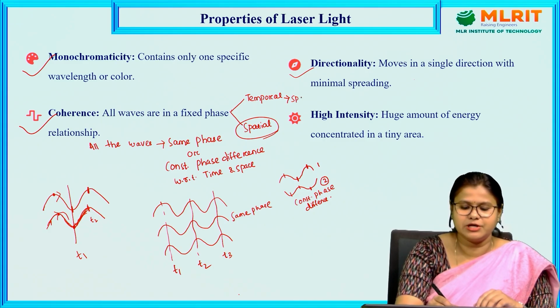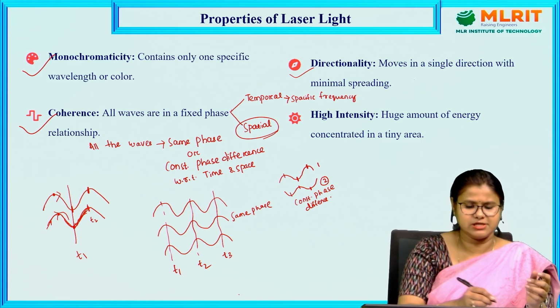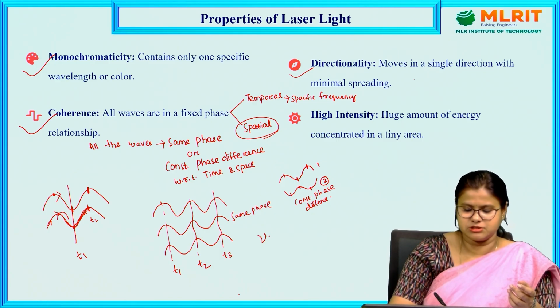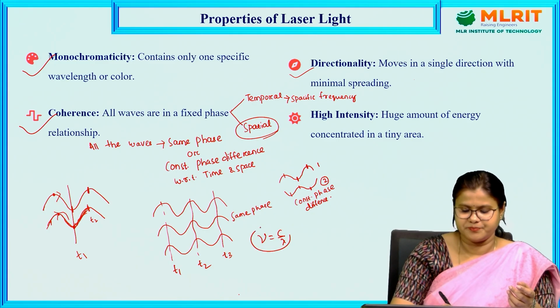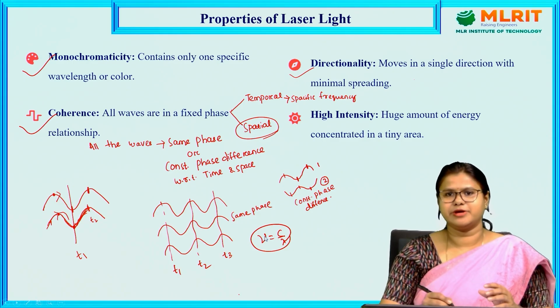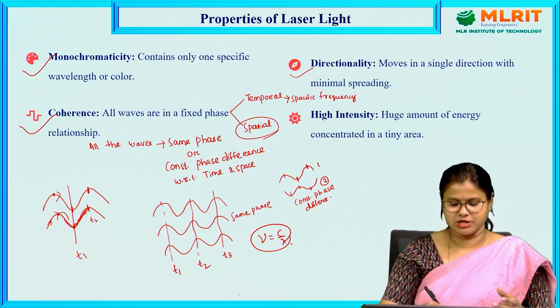It will lead to a specific frequency or wavelength, because the frequency is related to wavelength: nu is equal to c by lambda, where nu is the frequency, lambda is the wavelength and c is the velocity of light. That's why both are correlated to each other.